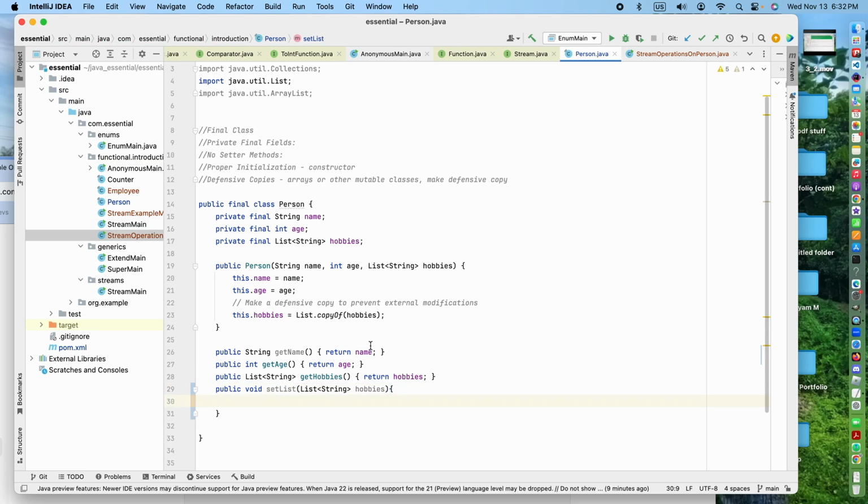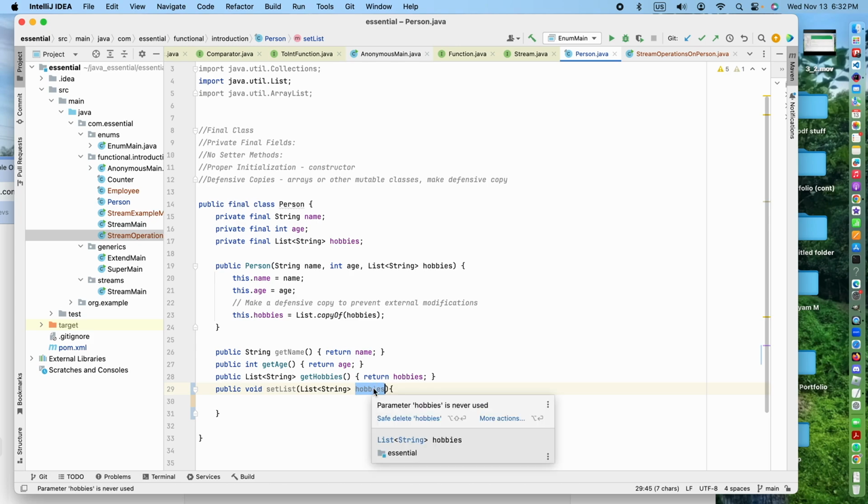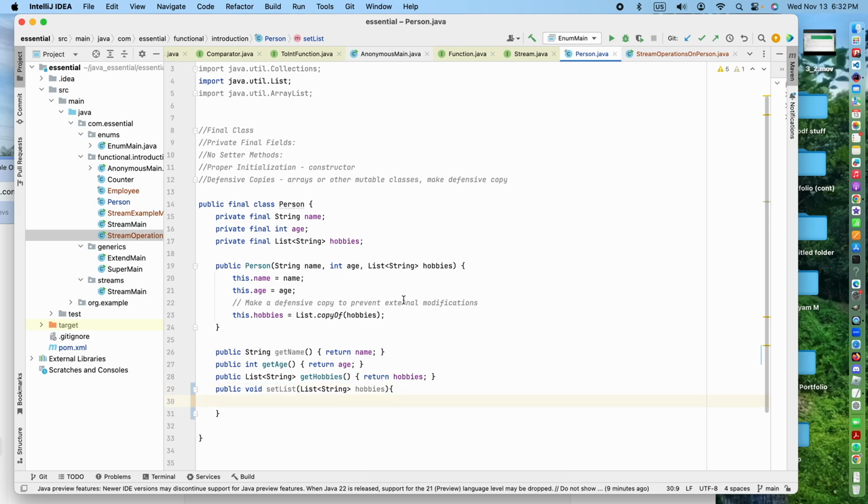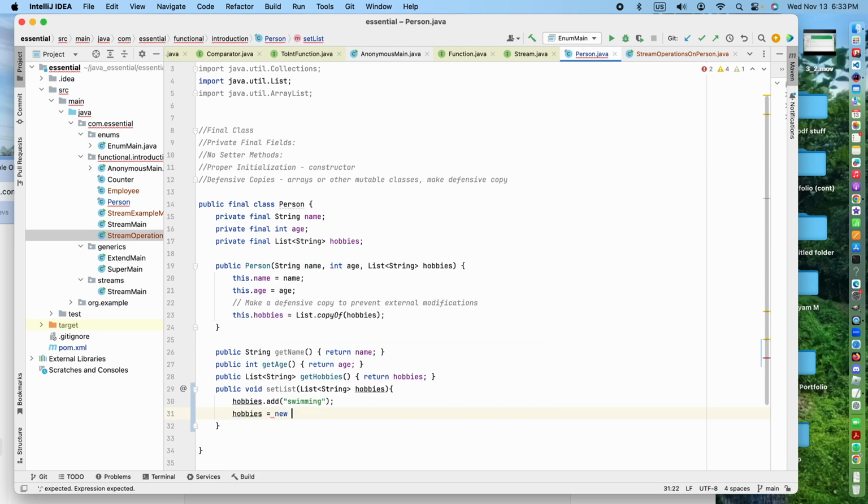In this case, can I add an item to these hobbies? If I add an item, it means it is mutable, correct? Now I am adding the item swimming. Yes, I am able to add. See here, I am able to modify the list, but I cannot reassign it, like saying hobbies equals new array list.